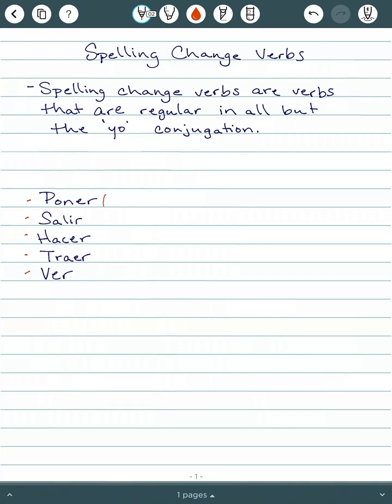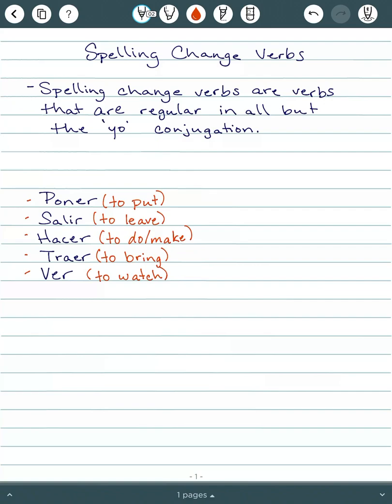So the verb poner is to put, or sometimes we'll translate that as to place. Salir is to leave, or sometimes to go out. Hacer is to do, or to make. Traer is to bring, and ver is to watch. So that's step 1, work on memorizing those.